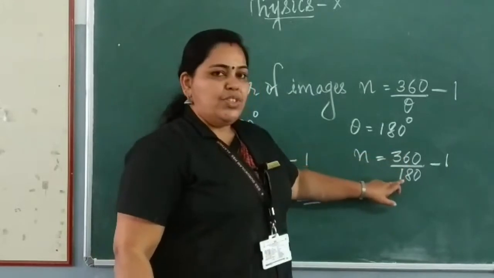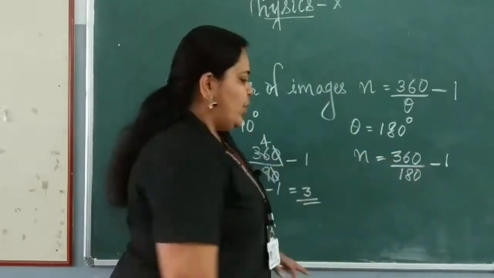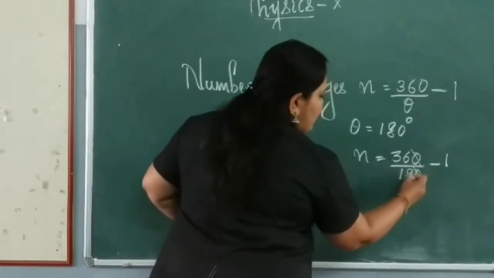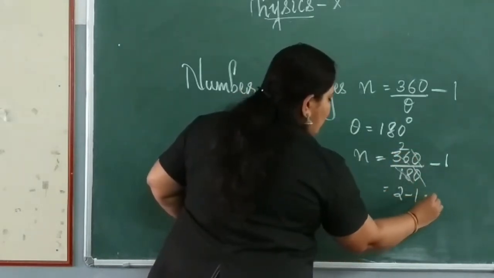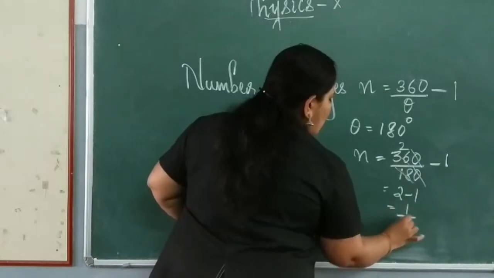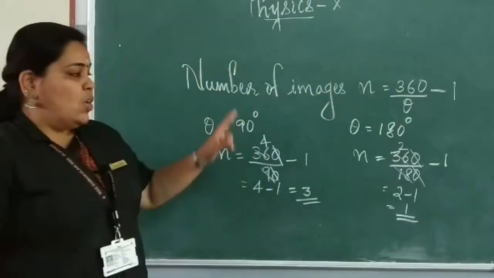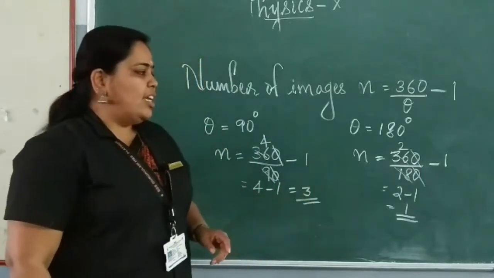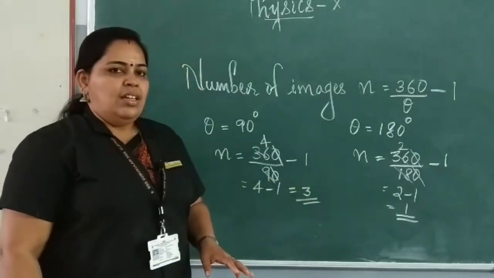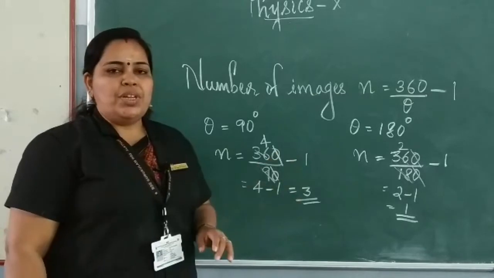Only after the division you have to do the subtraction. Here we can cancel, 360 by 180 is 2. 2 minus 1 is equal to 1. That is, when the two mirrors are kept at an angle of 180 degree, the number of images formed is 1.